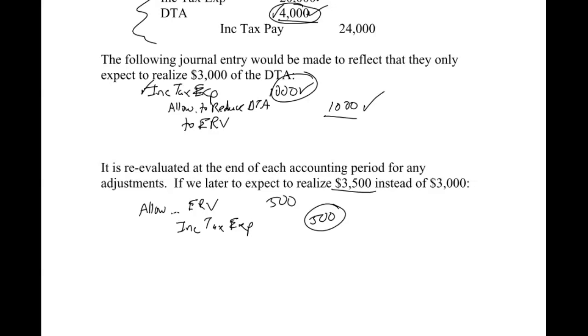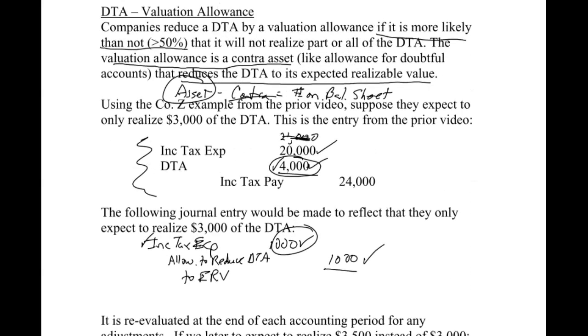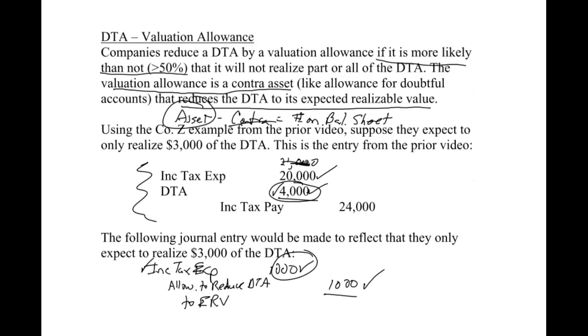All right. But the main thing is, you're looking for the wording up here. They expect to realize 3,000, but you knew the number was 4. Therefore, it's a deferred tax asset, and therefore you're going to need that valuation allowance. And once again, that will only be with deferred tax assets. All right. So hopefully it helps you grasp the valuation allowance a little bit more.